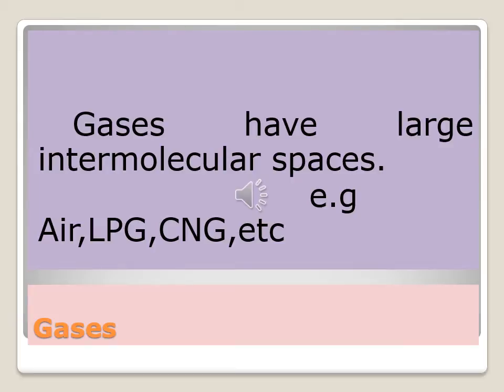You listen, how can you understand? You can understand easily. You look at these three pictures. What is the arrangement of the molecules in solid? How is the arrangement of molecules in liquid? How is the arrangement of the molecules in gases? You can understand easily. Okay, children, we will go to the next. You look at this picture.